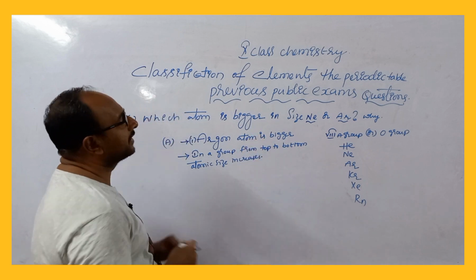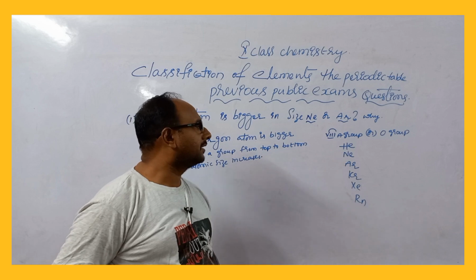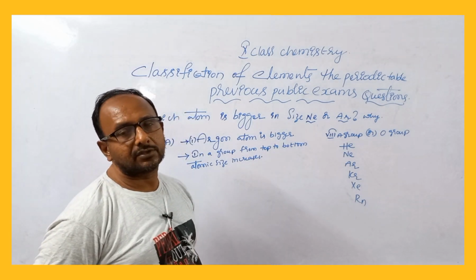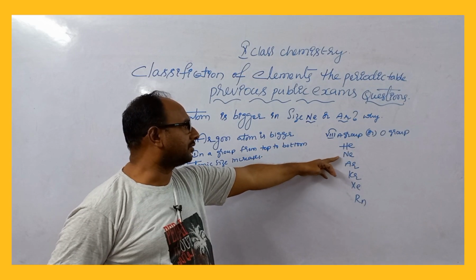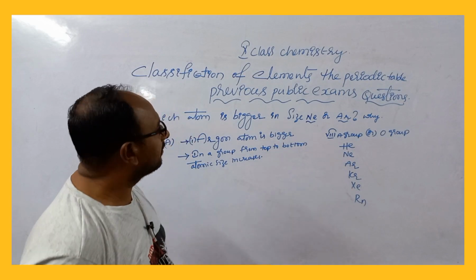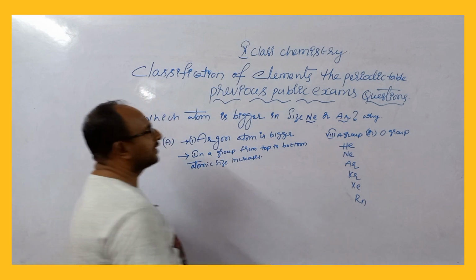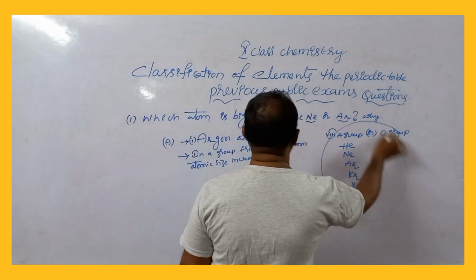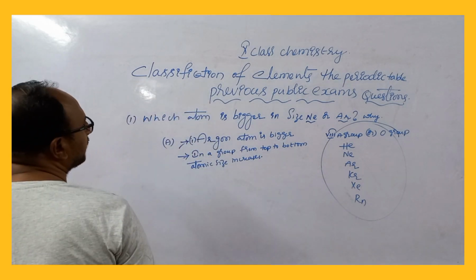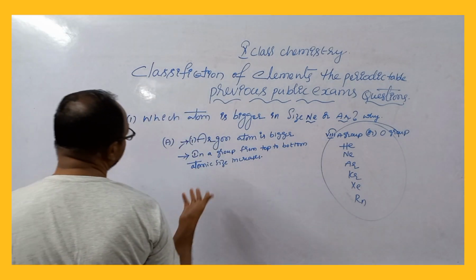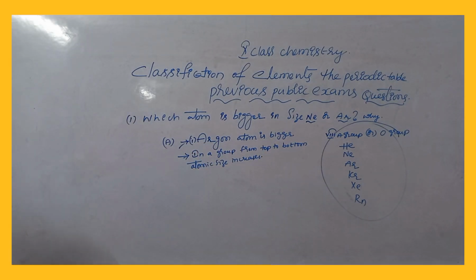This is because argon comes after neon. Argon is the third element in the group, and neon is the second element in that group. That is why the atomic size of argon is bigger. So these two points: in a group from top to bottom, atomic size increases, and the argon atom is bigger.